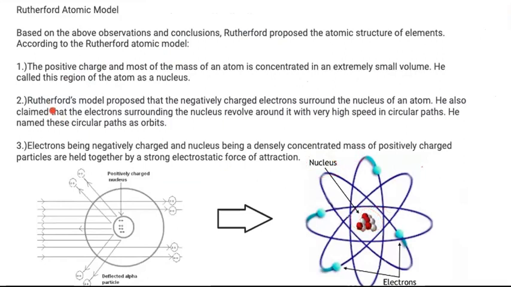After this, he also concluded that the electrons are revolving around this nucleus in a circular path, and he named this circular path orbits. The third conclusion is that the negative charge and positive charge stay together with a strong electrostatic force of attraction.